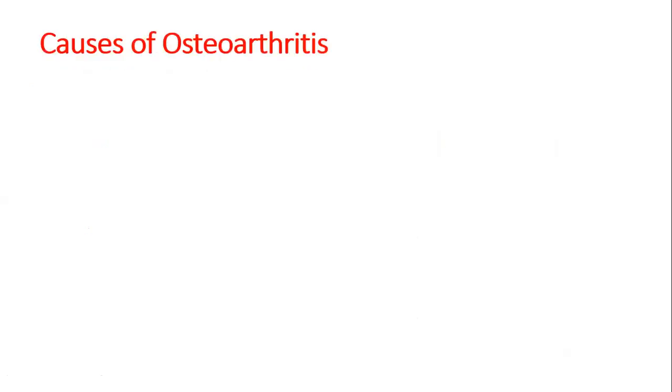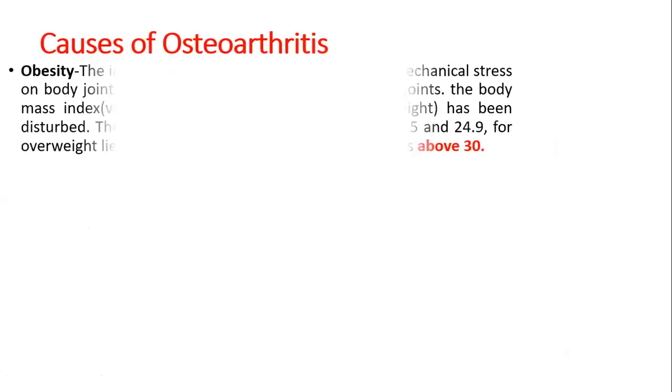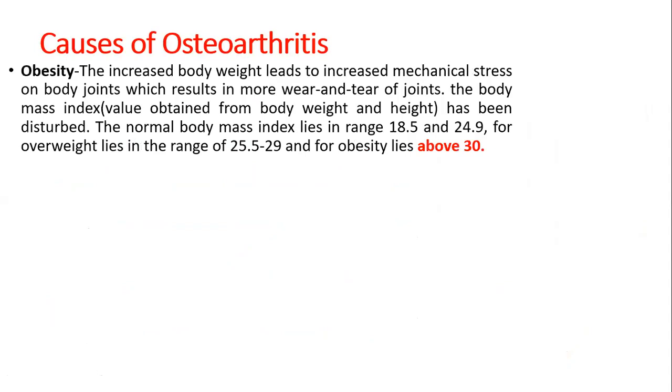Now we can discuss what the causes are. The main cause is obesity. Increased body weight leads to mechanical stress on the body joints and leads to the wear and tear of the joints. The body mass index required is 18.5 to 24.9.